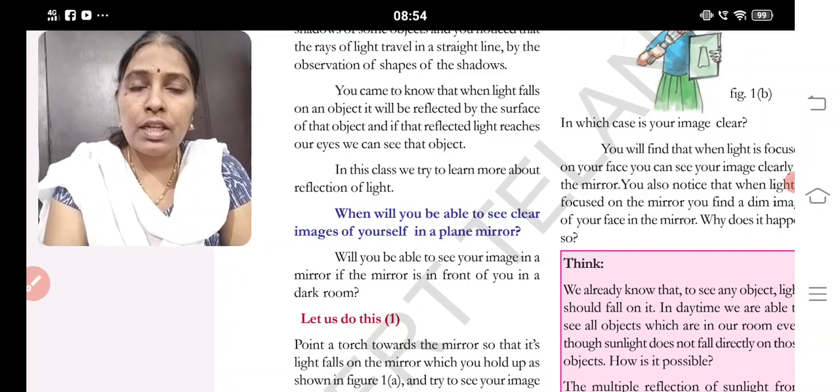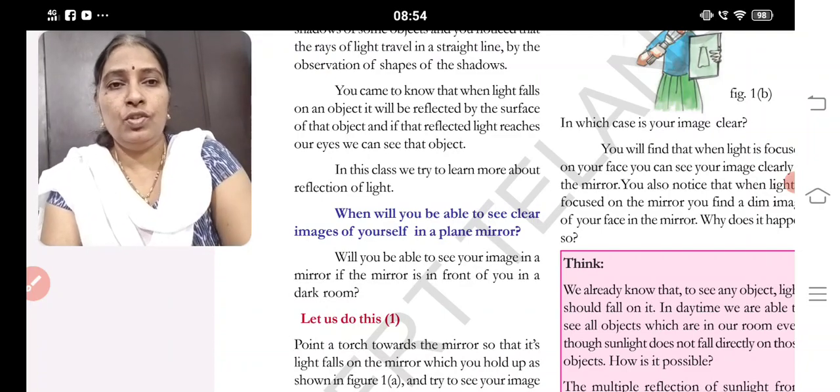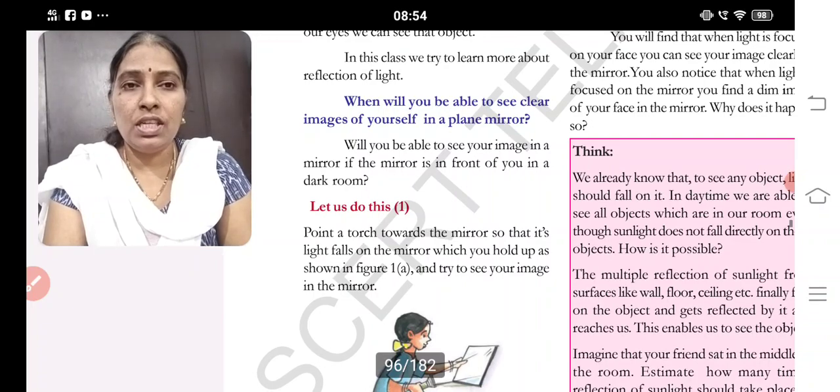If there is light, then only it is possible to see the image of yourself in a mirror. If not, we can't get our image. It means light is needed to get an image. When light falls on our face, it reflects from there and goes into the mirror and we can see our image. Let us do a simple activity.